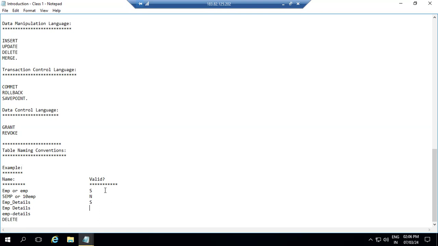It will not accept. It is invalid. A blank space in between, it will not accept. So why we are telling, you can observe once I open our SQL developer over there, right?